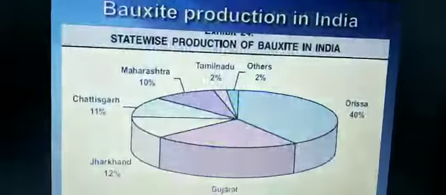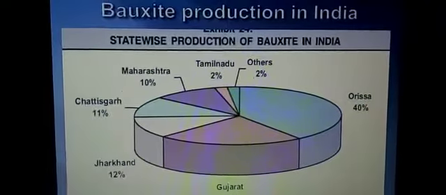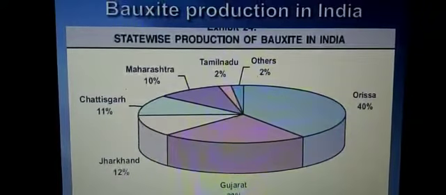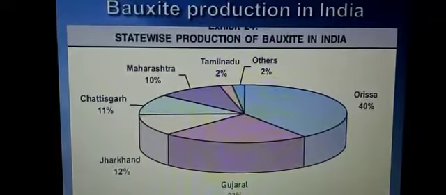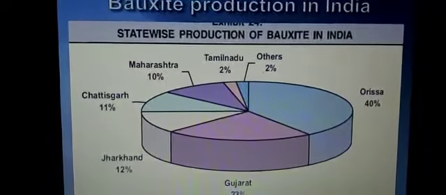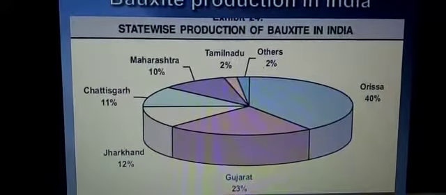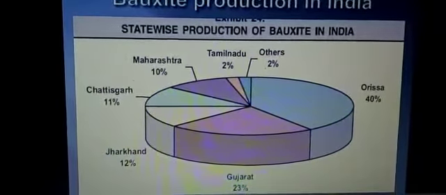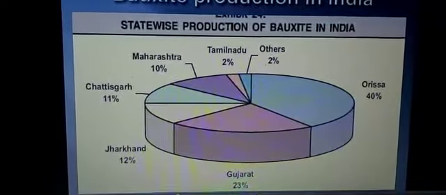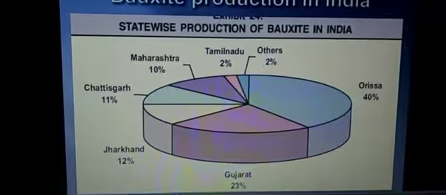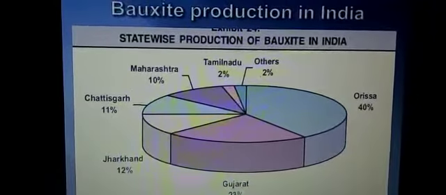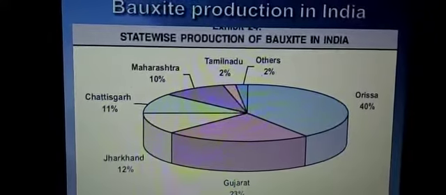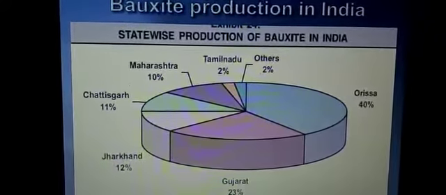I think we will go see in the next slide. Here again, like other minerals, the distribution is shown in a chart. This is statewide production, and here again you will see Maharashtra 10%, Tamil Nadu 2%, Orissa 40%, Gujarat 23%, Jharkhand 12%, Chhattisgarh 11%, and other states 2%. So this is the distribution in our country, India, about bauxite.